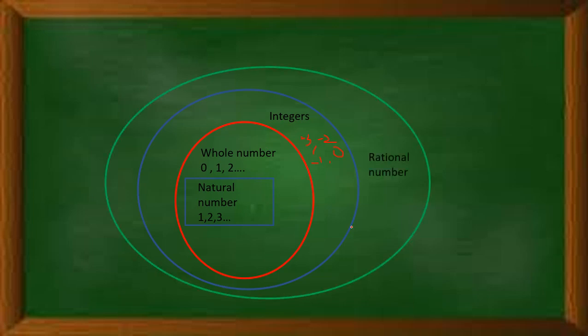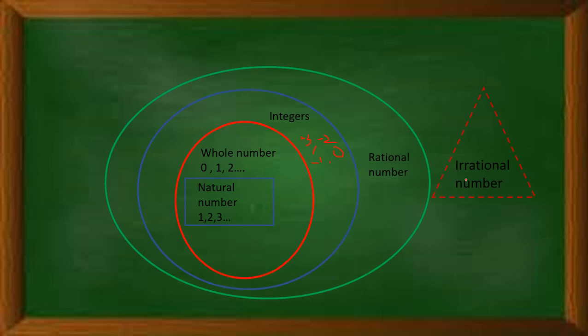Now, all these numbers are rational numbers. Whole numbers can be represented as, for example, 1 by 1, which is a rational number. The natural number 3 can be written as 3 upon 1, which is also a rational number. So integers, whole numbers and natural numbers are rational numbers, and one different set is irrational numbers.